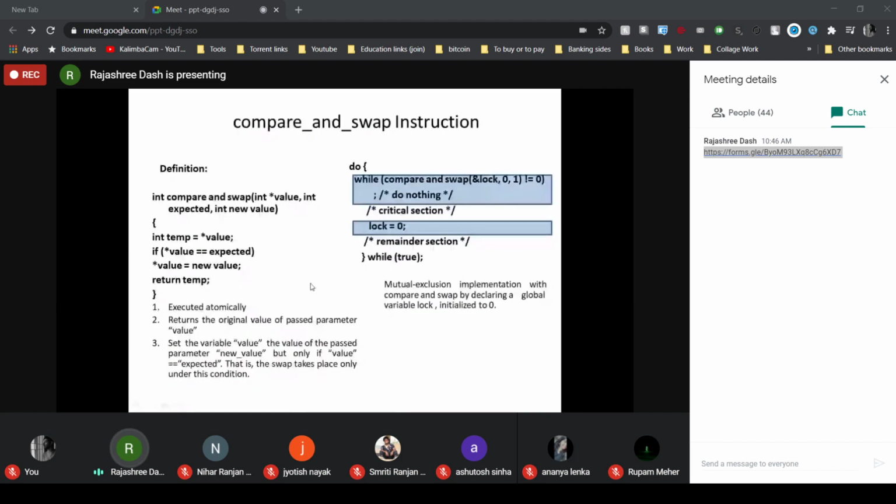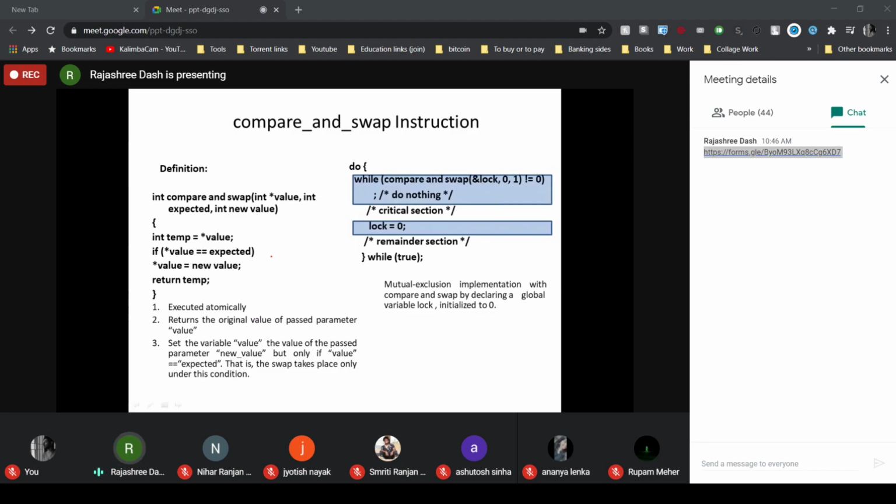Here the compare and swap instruction is having three arguments and all are of type integer. One is the integer star value, which is a pointer variable, then integer expected, integer new value. So it takes three arguments and returns one integer value. It returns the original value of the first parameter.